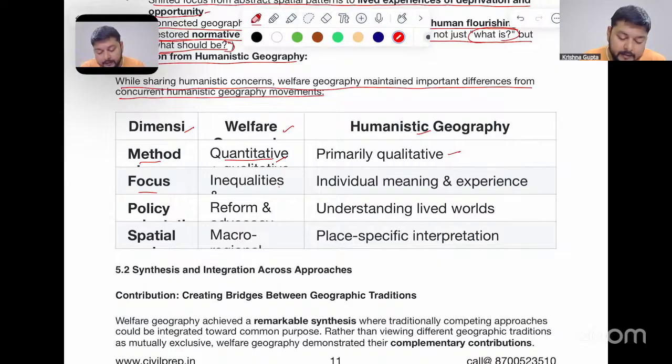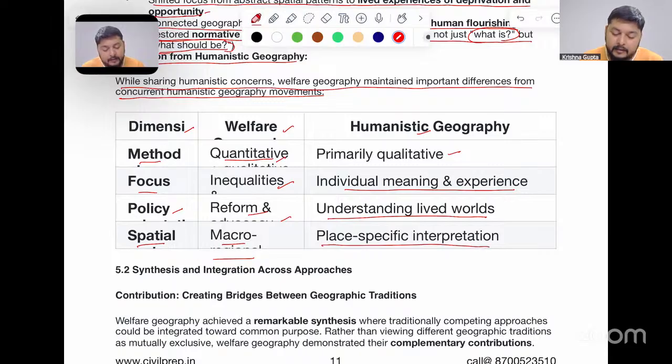Focus: inequalities, policy formulation, reform, and education in welfare geography; individual meaning and experiences, understanding the lived worlds in humanistic geography. Spatial scale: macro space or macro region in welfare geography, place-specific interpretation in humanistic geography.